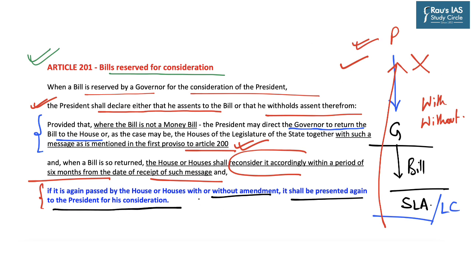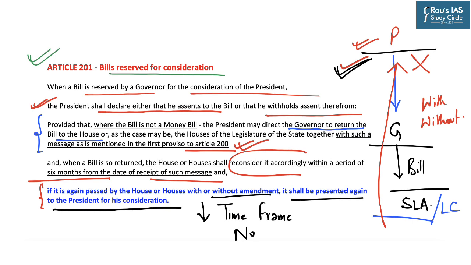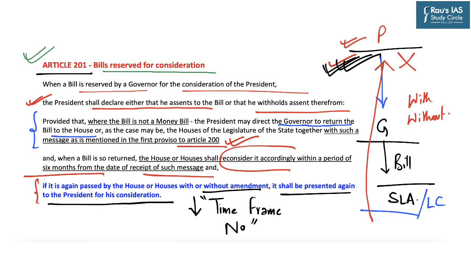But what will happen after this? It has not been provided in the Constitution. So, assent of the president will be mandatory for the bill to become a law, and here no time frame has been provided in this regard for the president to provide assent to the bill or withhold assent therefrom. So under Article 201, a bill reserved by the governor for the consideration of the president must be approved or assented to by the president. However, no time frame has been provided as such.